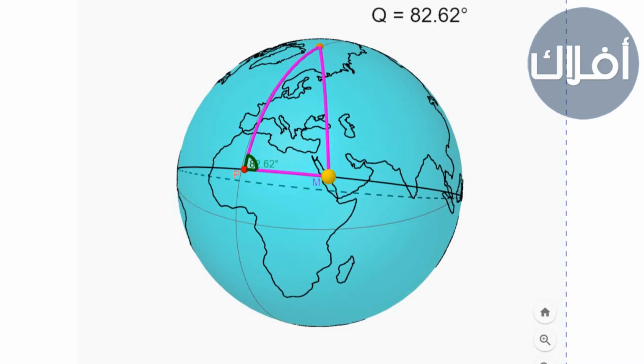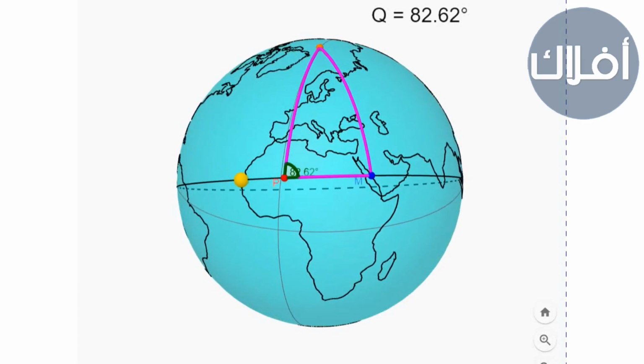In fact, if the sun is perpendicular to this place, it's also in the direction of Qibla. Also when the sun is perpendicular to this place. And in both cases the sun will be in the direction of Qibla. Even if the sun is perpendicular to this point, Qibla can be determined using the sun. In this case, Qibla direction will be opposite to the sun. That is, you place your shadow in front of you and your face will be facing Qibla.